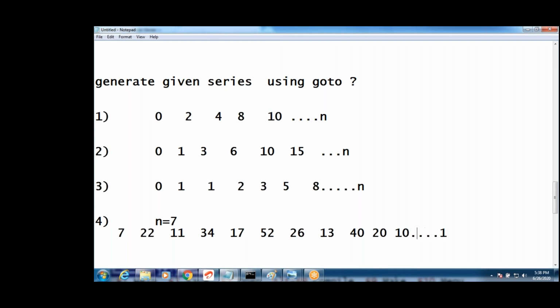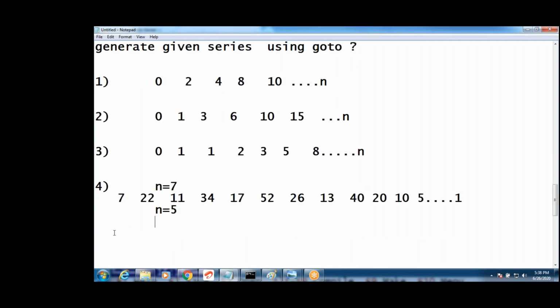Next to 5, 16 again we will get. For example, n is 5. Next is 5, right? Yeah, for example, this series we have, the fourth one, guys. If n is 5, then 5, 16, 8, 4, 2, 1. If n is 7, this is the series you want. Okay. If n is 5, this is the series I want.